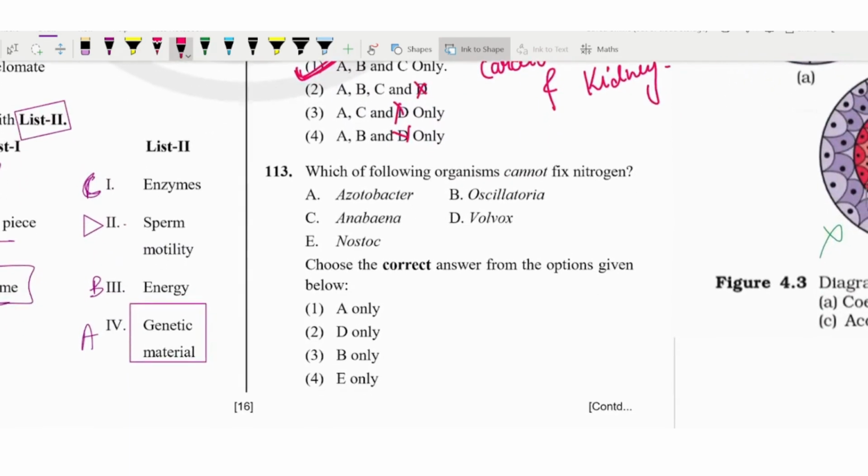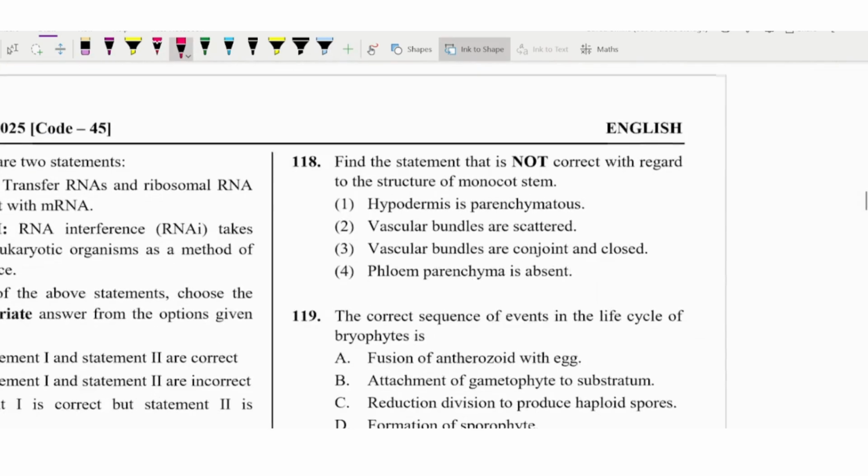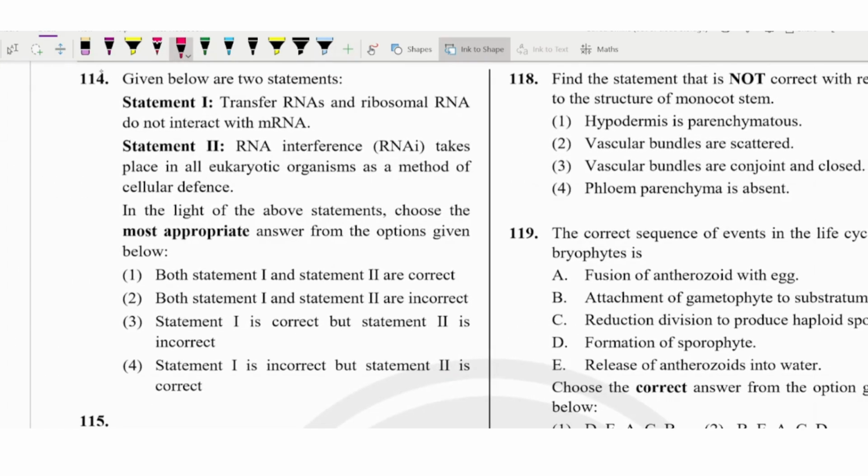Then next, question number 113, which of the following cannot fix the nitrogen? We know very well, Volvox cannot fix the nitrogen, the rest all will fix the nitrogen. The next question is 114. Transfer RNA and ribosomal RNA do not interact with the mRNA. If they will not interact, then how would the protein synthesis be there, right? So it would be incorrect. And RNA interference takes place in all the eukaryotic organisms as a method of cellular defense, so that is correct. So one is incorrect, second is correct, fourth option.